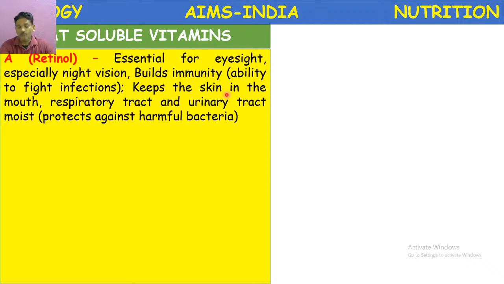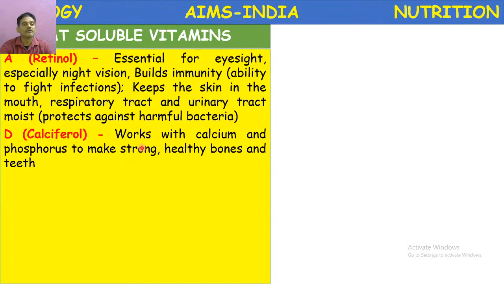So vitamin A is a very important vitamin. This vitamin is available in the form of carotene from red vegetables like carrot, beetroot, papaya. They are rich sources of vitamin A.